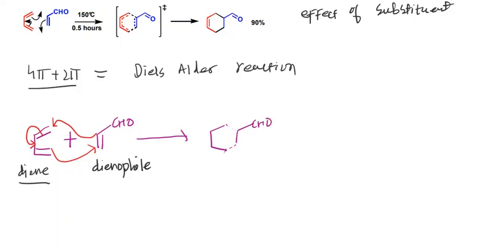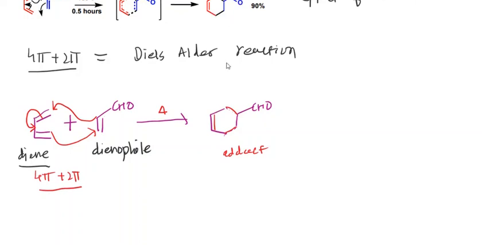Now I am going to represent the newly formed bonds with a red line. So the red line always indicates the newly formed bonds. These are the newly formed sigma bonds, and this is the pi bond. So this is the product, and the reaction goes thermally because it is a 4 pi plus 2 pi electron system, and a 4 pi plus 2 pi electron system always goes by thermal reactions.